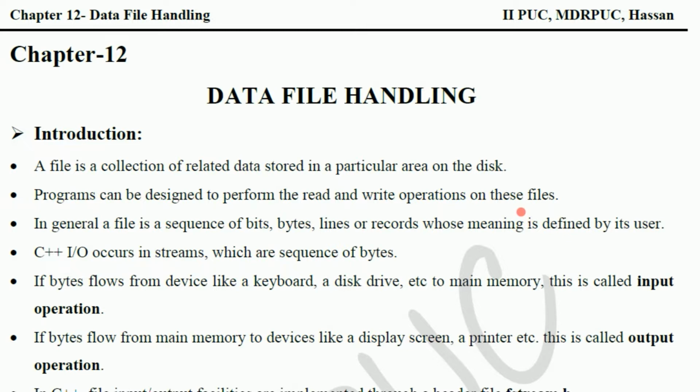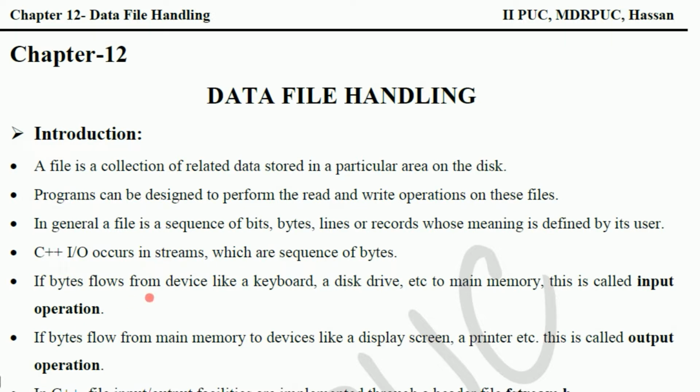In general, a file is a sequence of bits, bytes, lines or records, whose meaning is defined by its user. Sequence of bits means 0 and 1. Bytes means one character, a set of 8 bits. Lines: one line of information is also called a record. One person's information will be row wise, and that we will call a record.